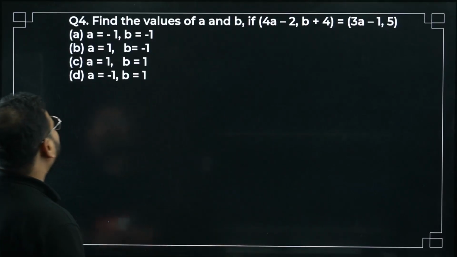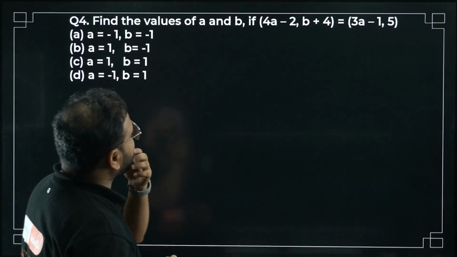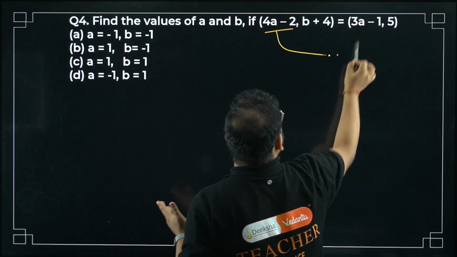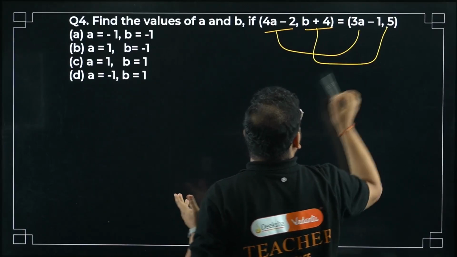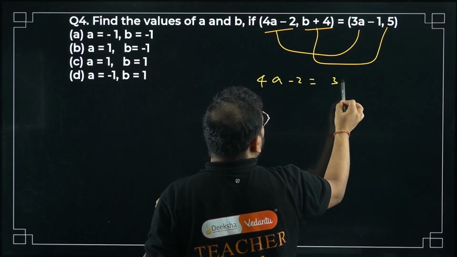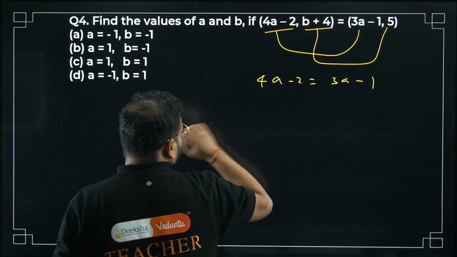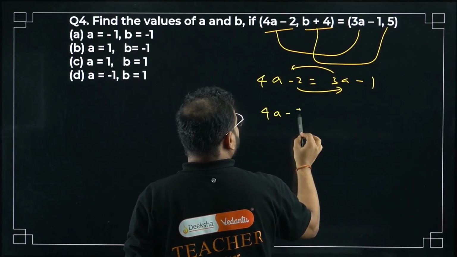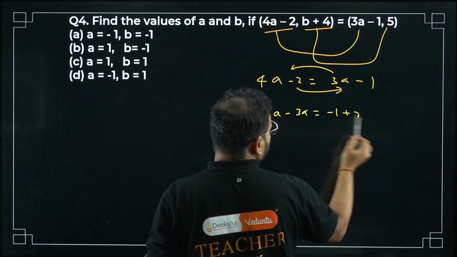Question number 4: find the values of A and B if (4A minus 2, B plus 4) equals (3A minus 1, 5). This is the property of ordered pairs: the first has to equal the first, equation 1, and the second the second, equation 2. 4A minus 2 equals 3A minus 1. Bring the 3A over here and the minus 2 over there: 4A minus 3A equals minus 1 plus 2.